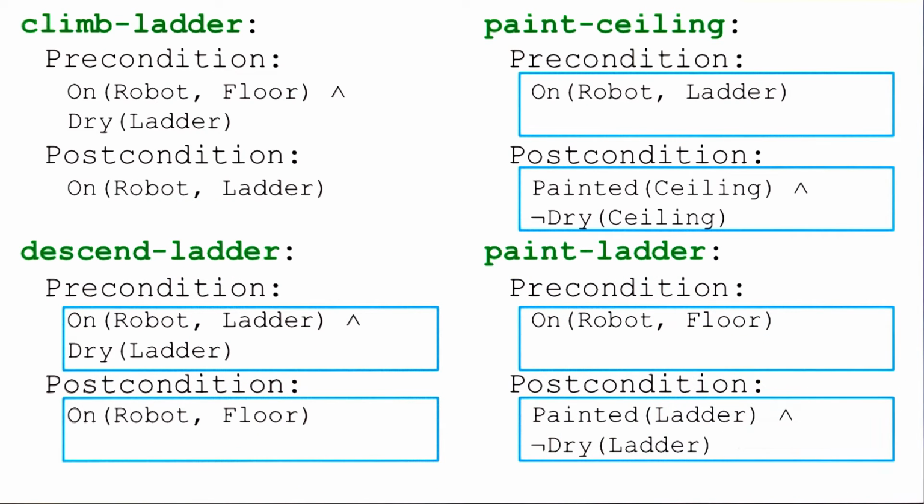Similarly, for painting the ladder, the robot has to be on the floor. It can't paint the ladder while it's standing on it. And the post condition is that the ladder is painted and that the ladder is not dry.